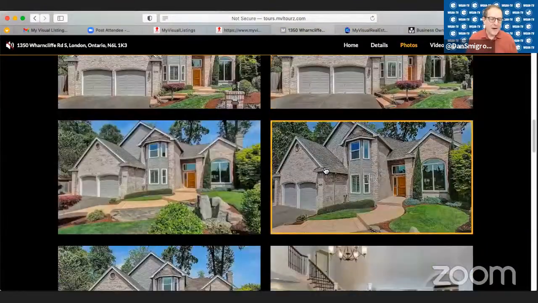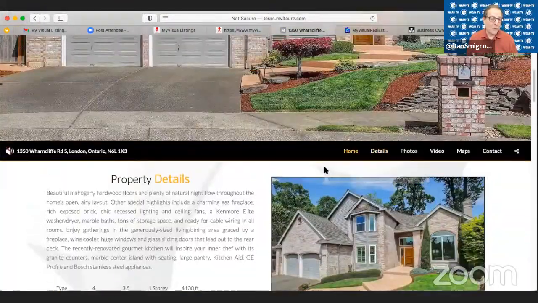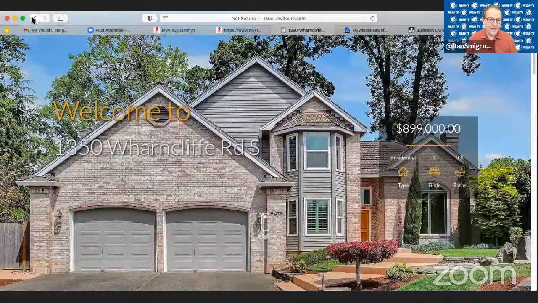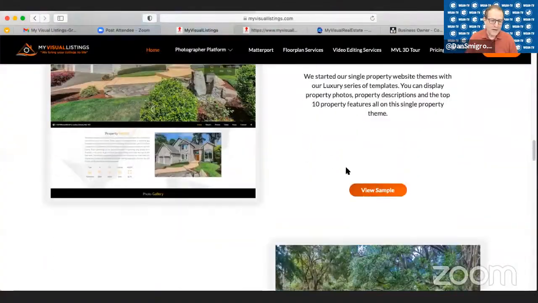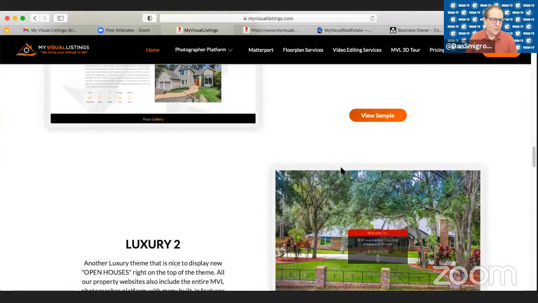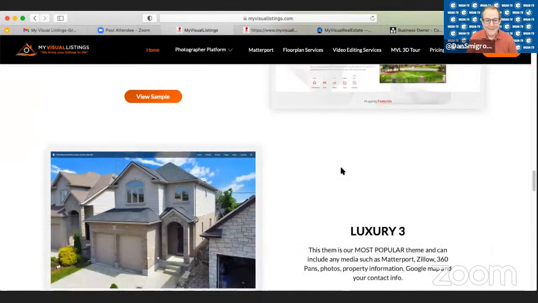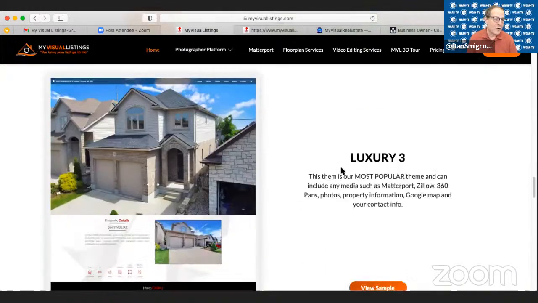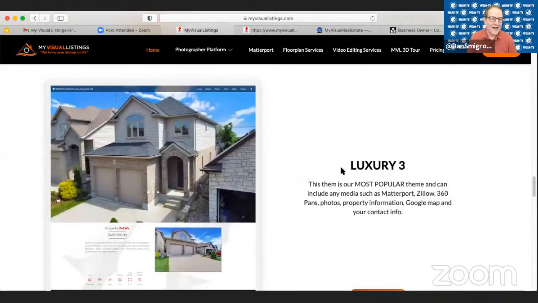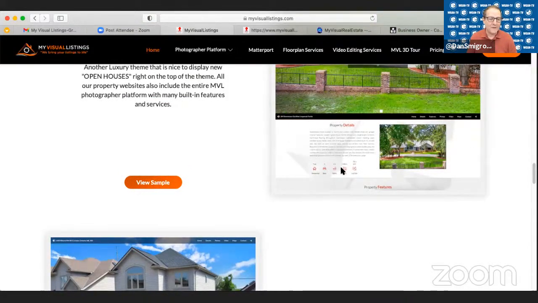So I think what I'm seeing is that if you or your client wants to feature Matterport, you can. If you want to feature a video, you can. If you want to feature a Zillow tour, you can. If you've shot 360s and you want to feature them, or even photos, there are multiple options. So if you go to myvisuallistings.com, select the tab photographer platform, select single property websites, you'll get to this page and see those examples.